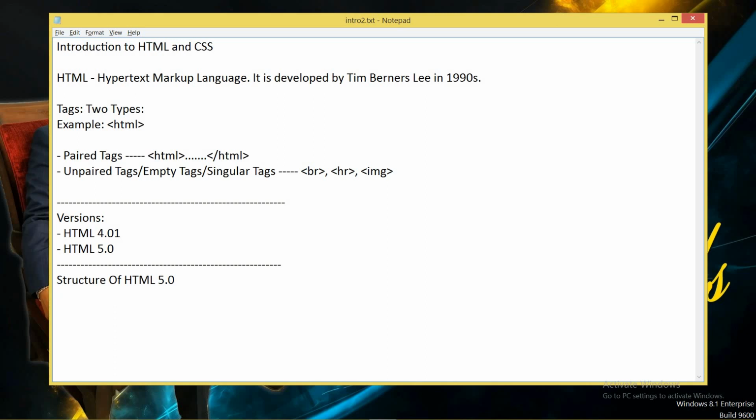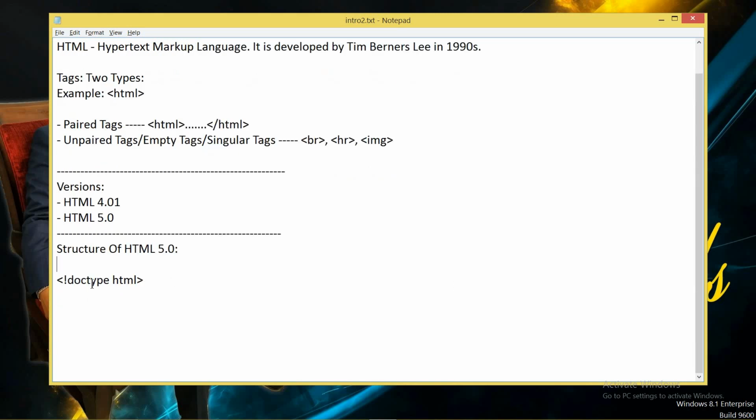Okay, first of all, what you will do, you have to use some tags like this. If I say angle bracket, sign of exclamation, doctype html. Okay, this is called the declaration, and whenever you want to use HTML 5.0, the first tag you have to give is its declaration, with the angle bracket, sign of exclamation, doctype and html. It's not case sensitive, you know.